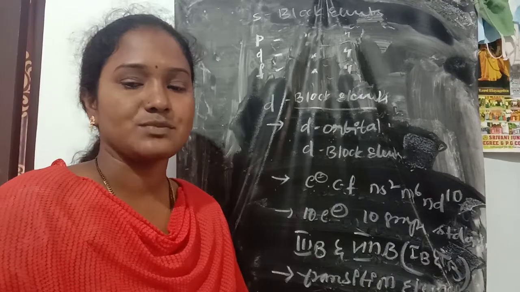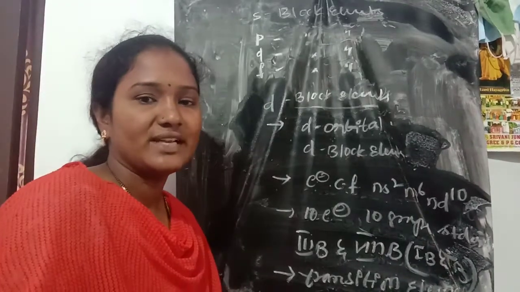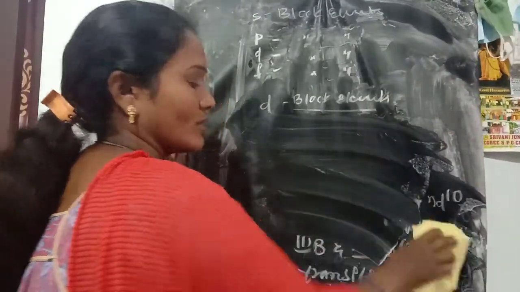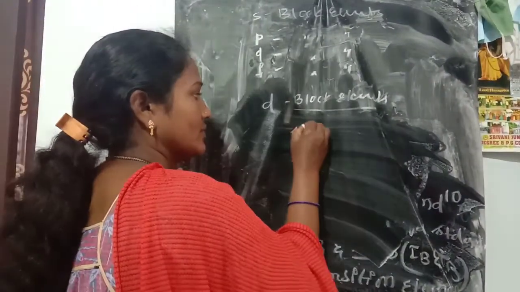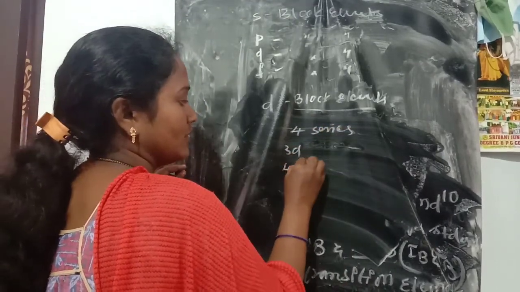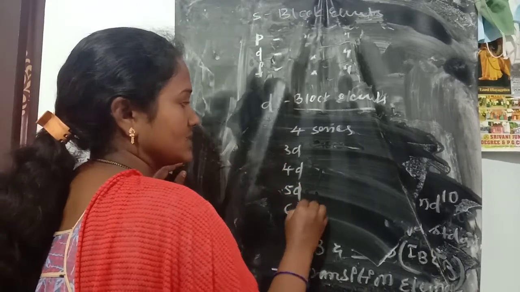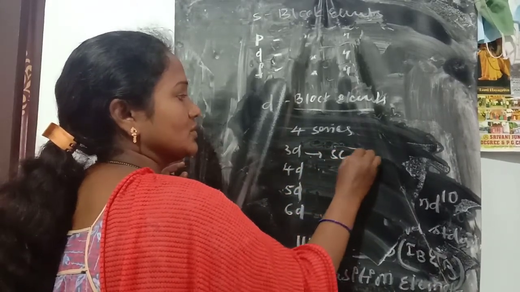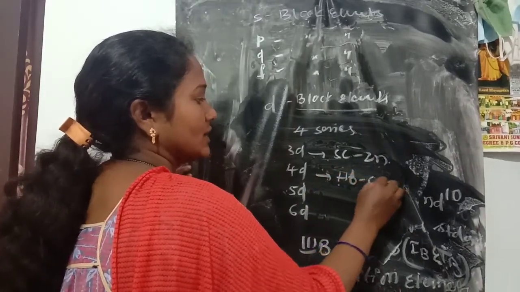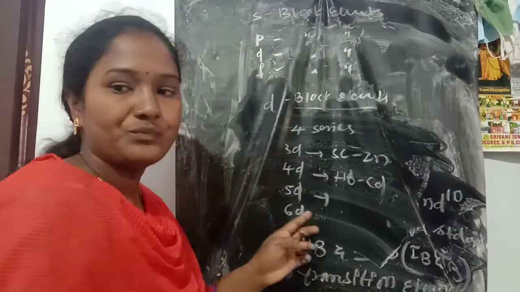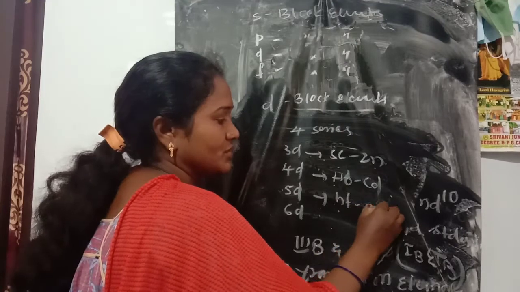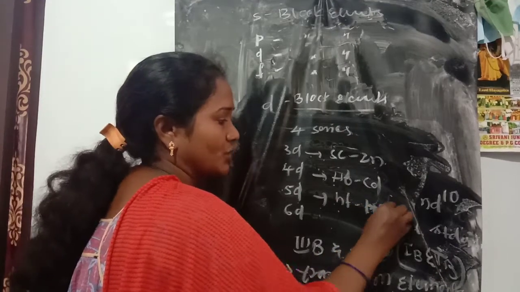10 electrons are possible, and the D block elements are divided into 4 series: 3D, 4D, 5D, 6D. 3D is scandium to zinc. 4D is yttrium to cadmium. 5D is lanthanum and hafnium to mercury, Hg.